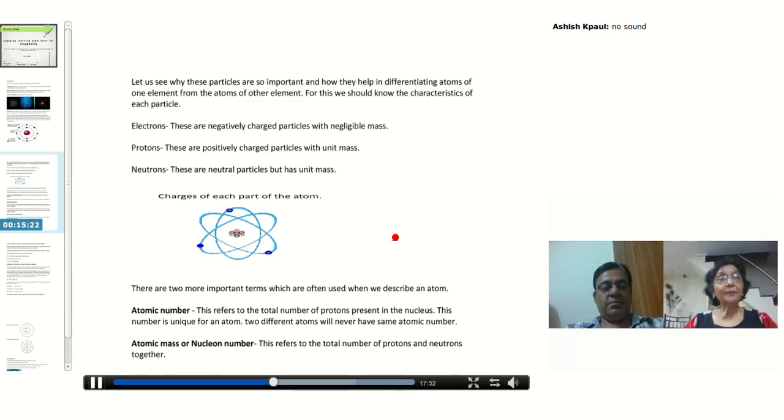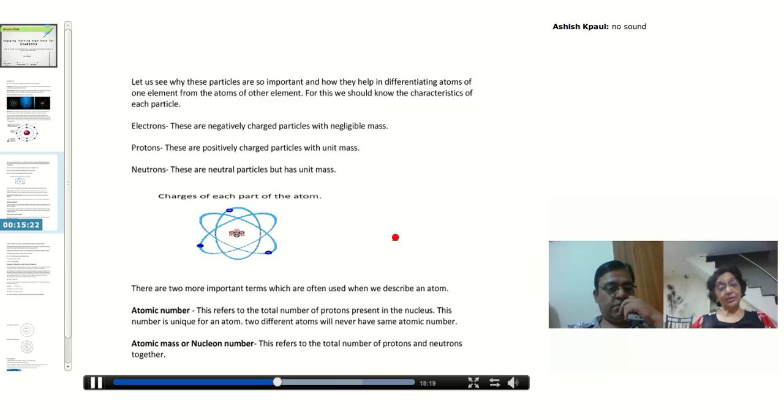I mean to say that there are no two different atoms having the same proton number. So you can consider proton number as the identity of an element. Atoms of every element will have a specific, unique atomic number.